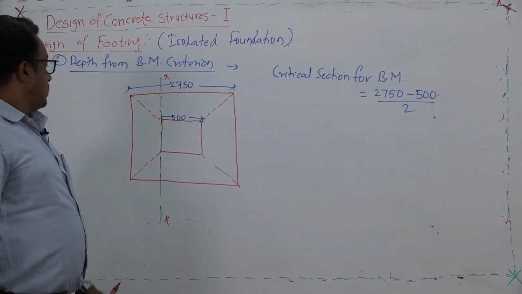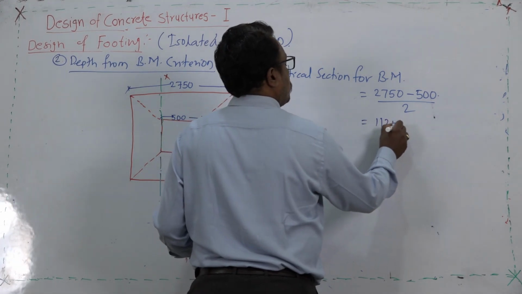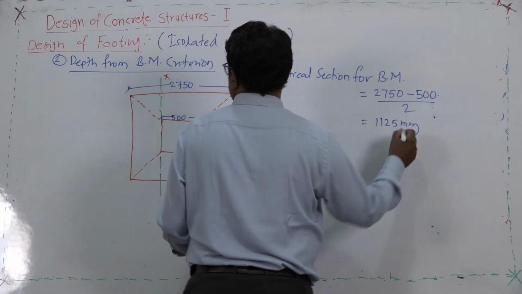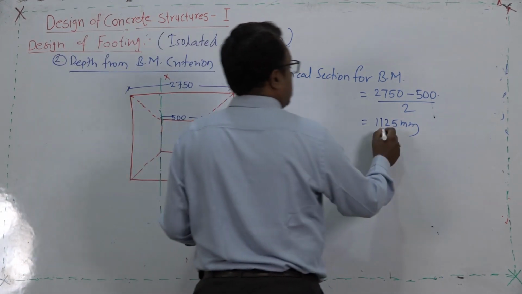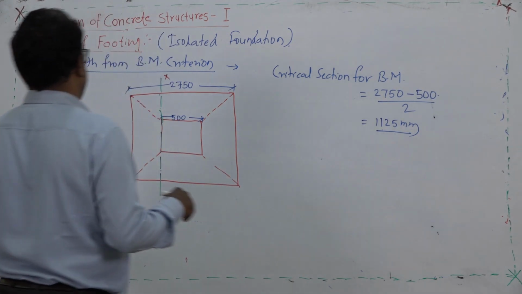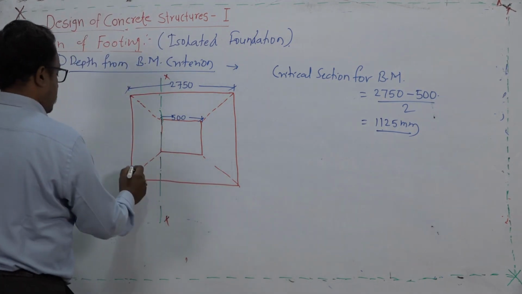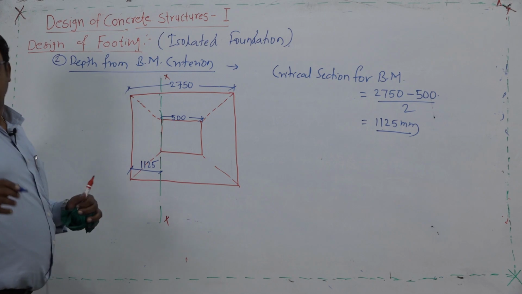So, how much is it? 1125 mm. So, 1125 millimeter is the critical section. This section appears at a distance of 1125 from this side.